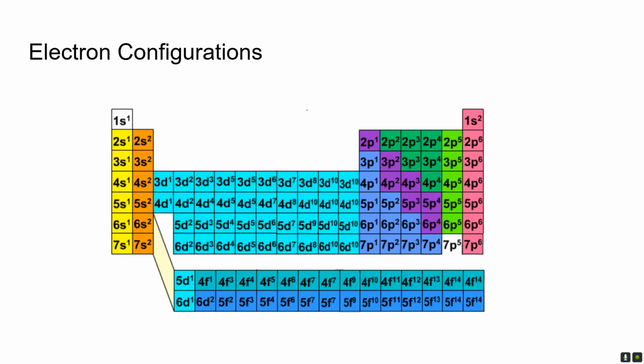Lastly, electron configurations. Every atom has a nucleus in the center, surrounded by electrons, but these electrons do not float around randomly. They are arranged in specific energy levels called shells. Each shell can hold a certain number of electrons, and within these shells, there are subshells. These orbitals have different shapes and can hold a specific number of electrons. The s orbital can hold 2 electrons, the p orbital can hold 6 electrons, the d orbital can hold 10 electrons, and the f orbital can hold 14 electrons.